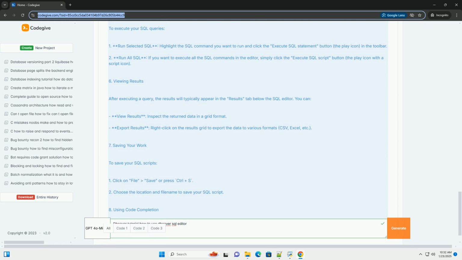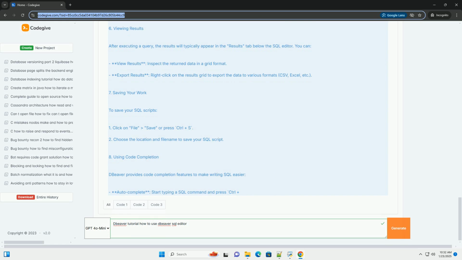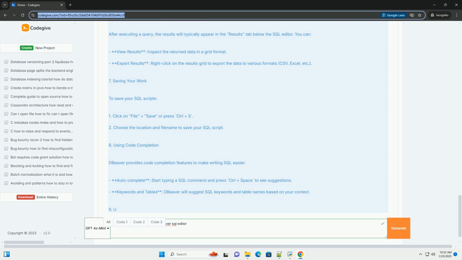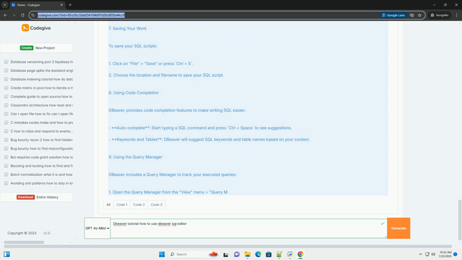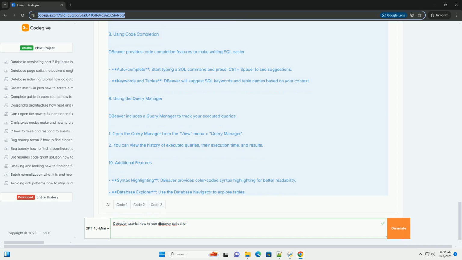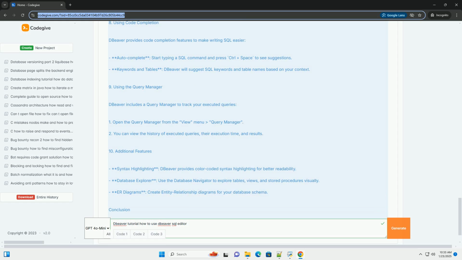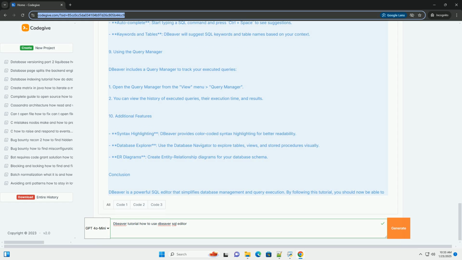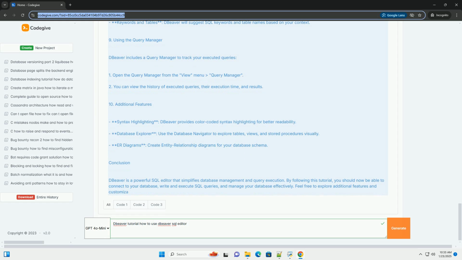1. Installation. Before you can use DBeaver, you need to install it. 1. Download DBeaver. Go to the DBeaver official website, https://dbeaver.io/download, and download the appropriate version for your operating system. 2. Install DBeaver. Follow the installation instructions for your platform.